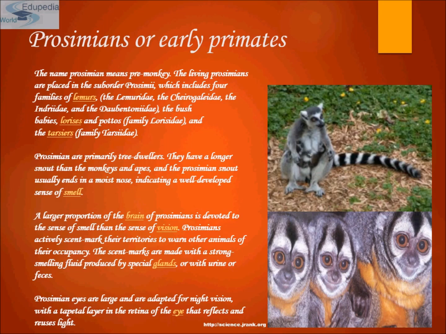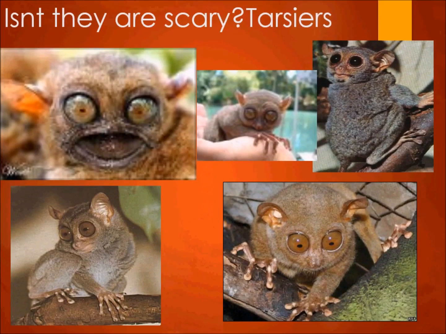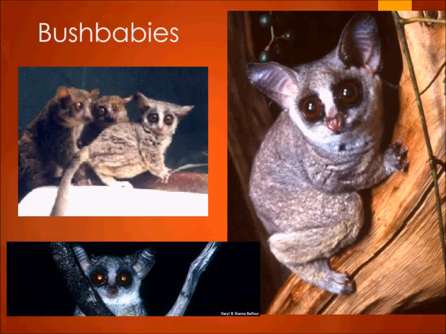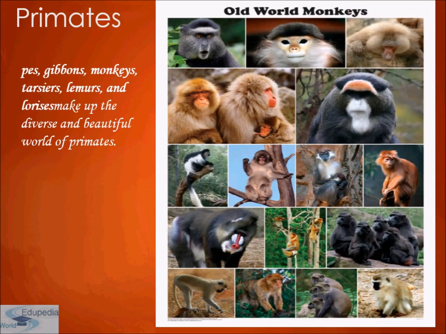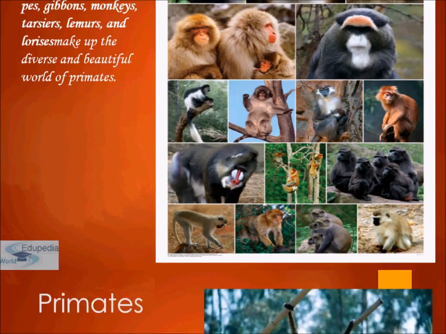Prosimian eyes are large. As you can see, they have very large eyes and are adapted for night vision, with a tapetal layer in the retina of the eye that reflects and reuses light. Isn't it scary, the tarsier? These are the bush babies. Primates such as gibbons, monkeys, tarsiers and lemurs all make up the diverse and beautiful world of primates.